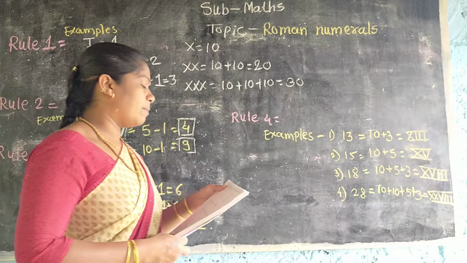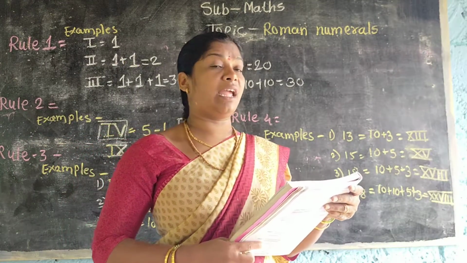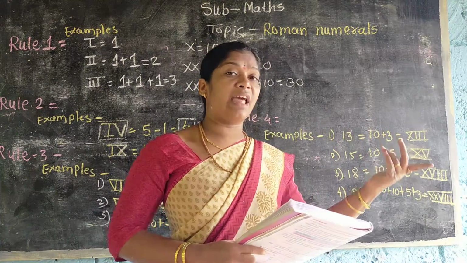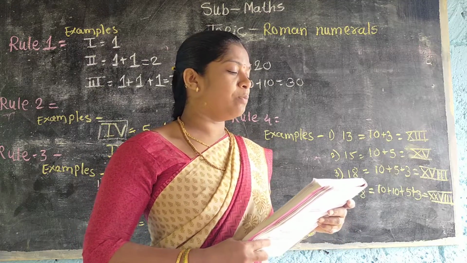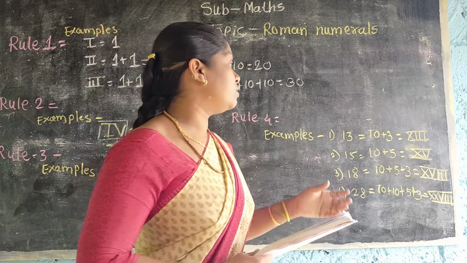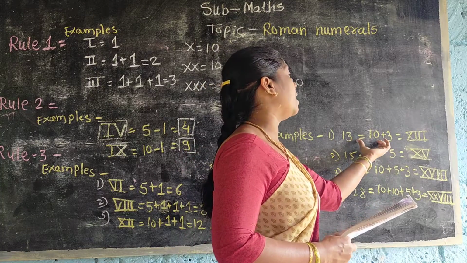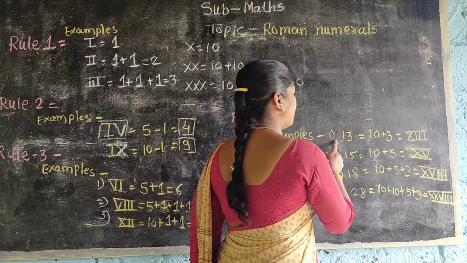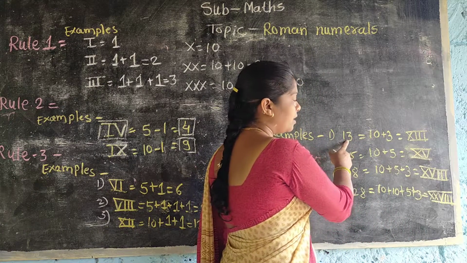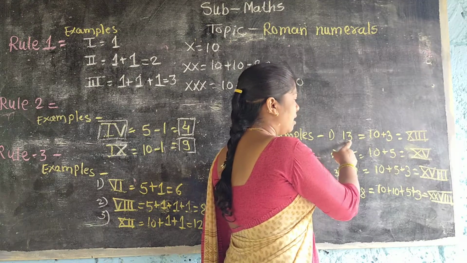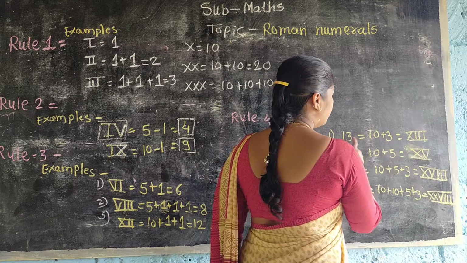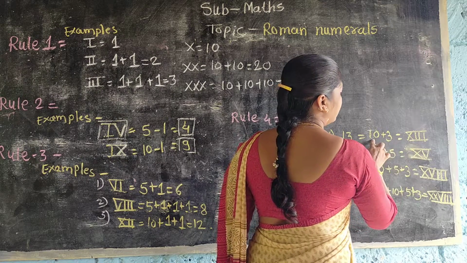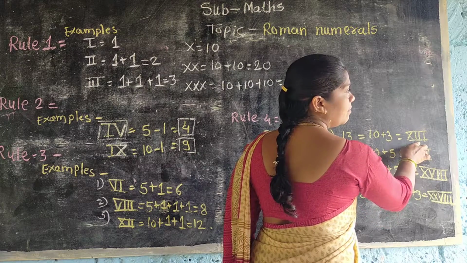What is rule number 5? To represent numbers greater than 10, the numbers are first split in terms of tens and ones. First you do the expanded form. You split the number. For example, 13. 13 is greater than 10. Correct? Then 10 plus 3. First we split it: 10 plus 3. 10 means X and 3 means III.